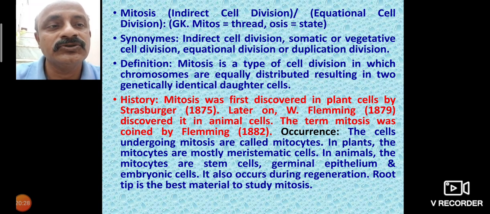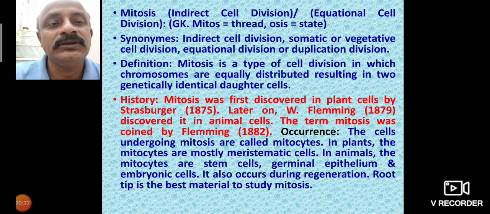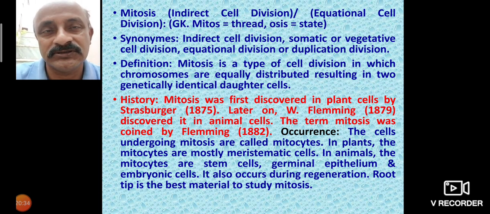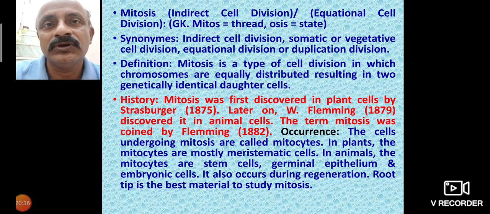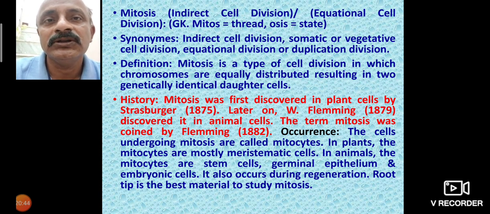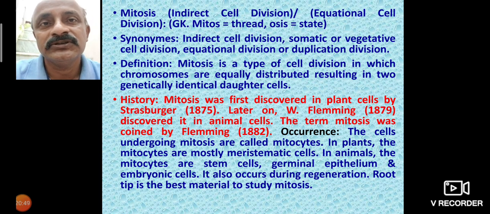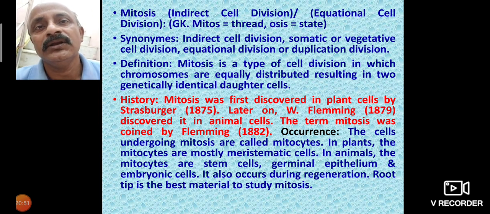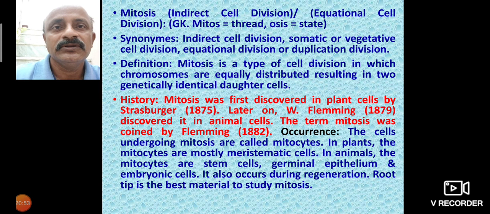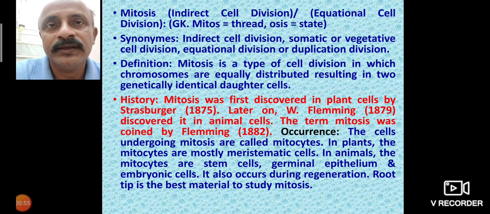It also occurs during regeneration. Root tips are the best material for the study of mitosis. Stem cells are only vegetative, which can divide by mitosis in the body of animals. But in plants, there are no stem cells; they have cells which can undergo mitosis to form true cells, except generative cells.